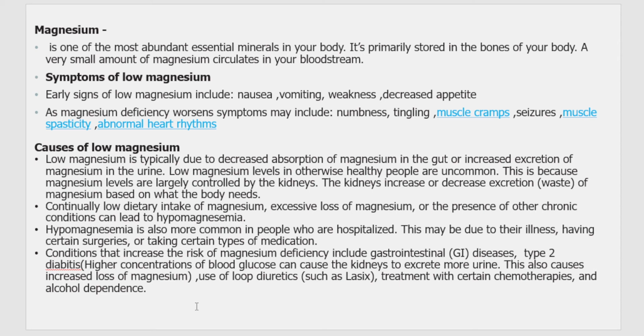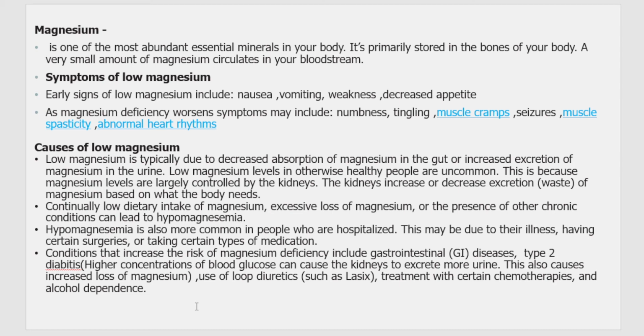Low magnesium levels in an otherwise healthy person are uncommon, because it is not seen a lot in a healthy person's body. This is because the magnesium level, like potassium and most of the minerals, is controlled by the kidneys. So the kidney will manage.